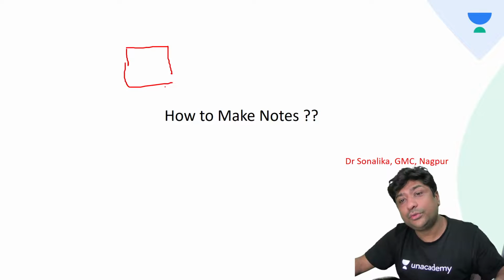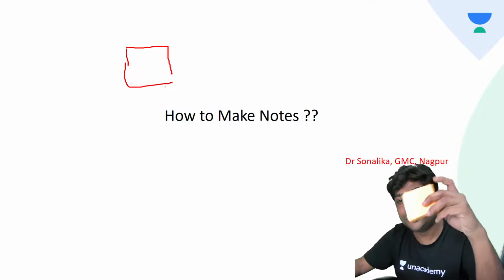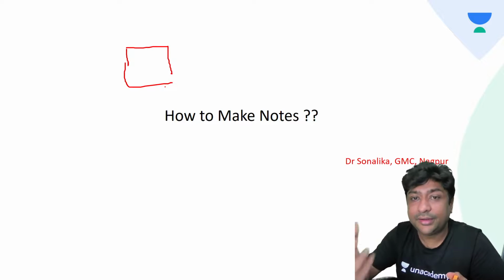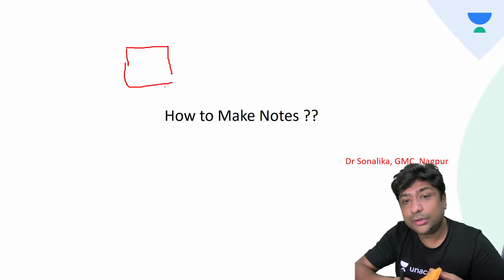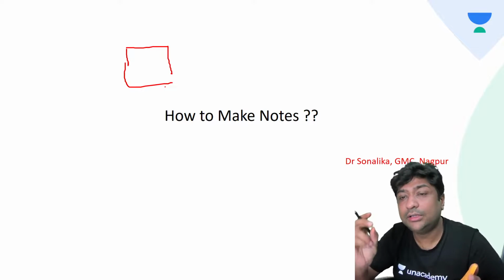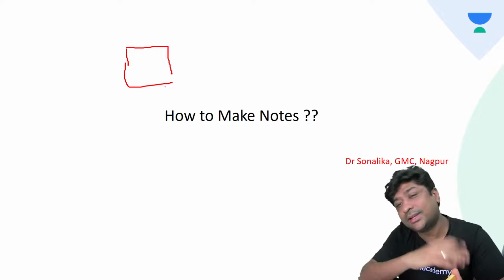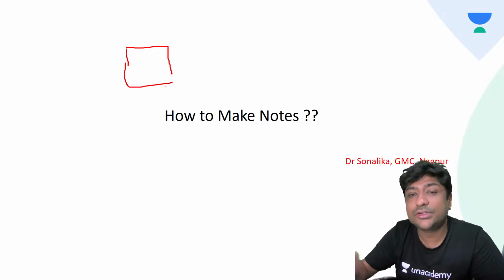So all of you know these are sticky notes. So how are you going to use it? Whenever you are reading from your notes or whatever, you use these sticky notes to write the most important points. Once you write the most important points, stick it on the wall. Let it be there for 7 to 10 days.